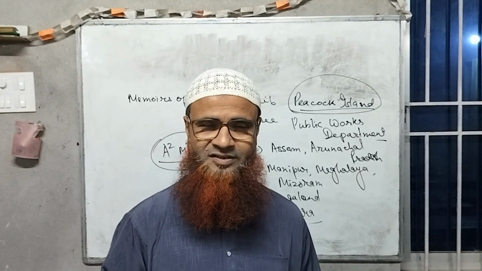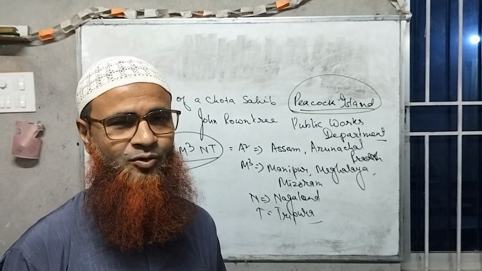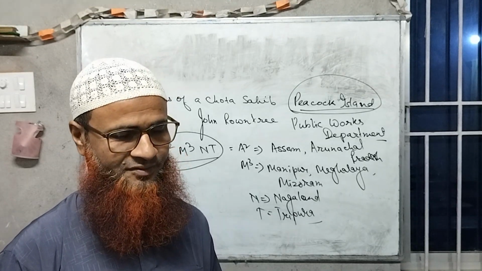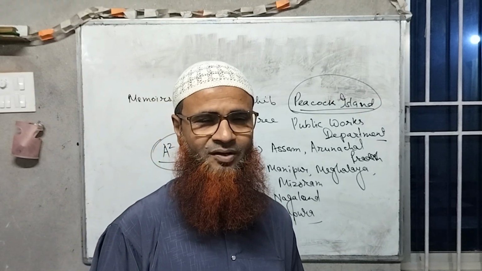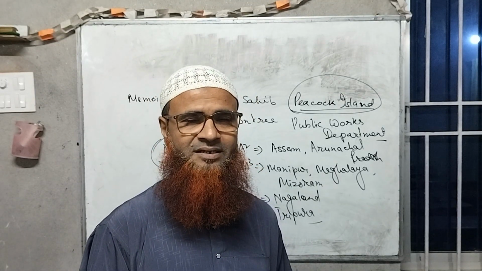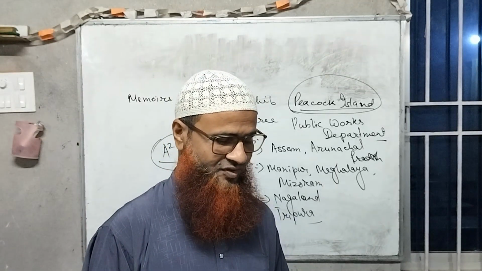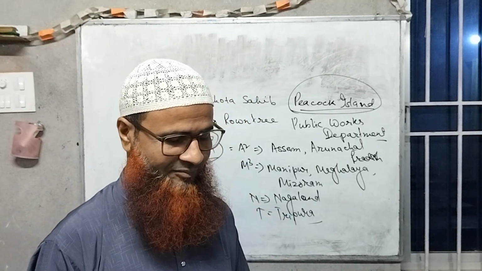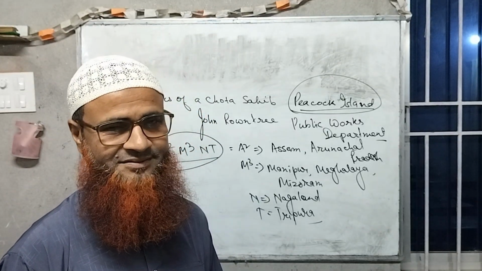Only a small dividing channel remained during the cold season, that means dry season. And there was water also in that small dividing channel. There was a belief that if this channel ever dried up completely, it would mean the end of the British Raj.